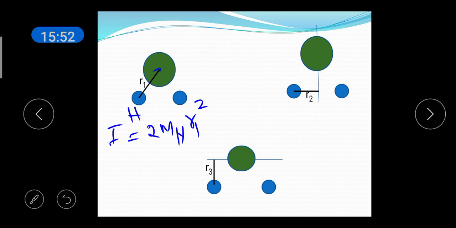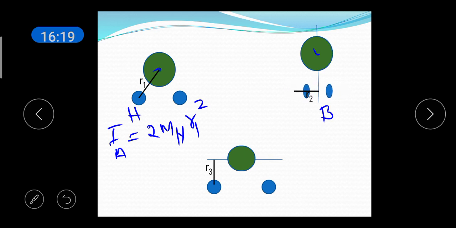Suppose this axis is considered to be A, then the moment of inertia is IA. Consider the next figure. You consider the axis B, which is passing through the center of mass and it is in the plane of the slide in a perpendicular direction. Now, if you consider the rotation, the molecule will be rotated like this.